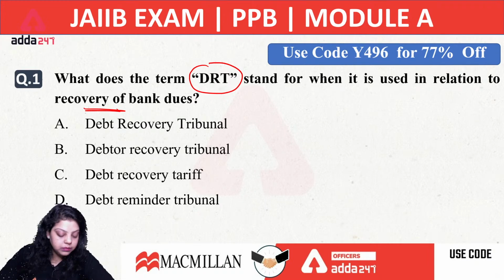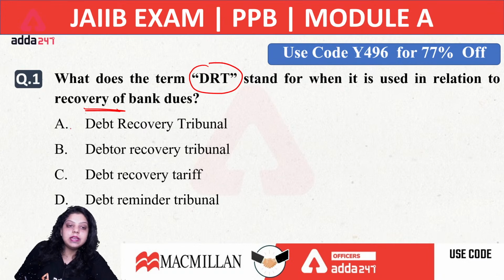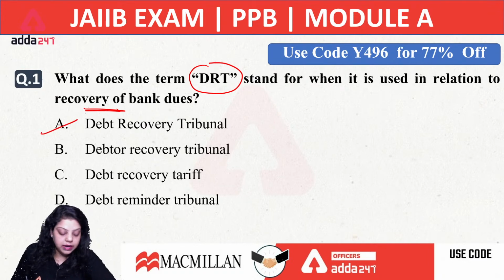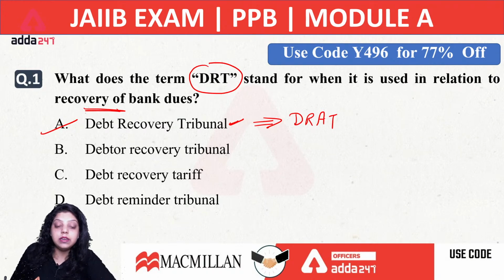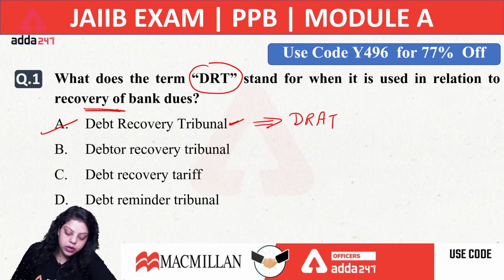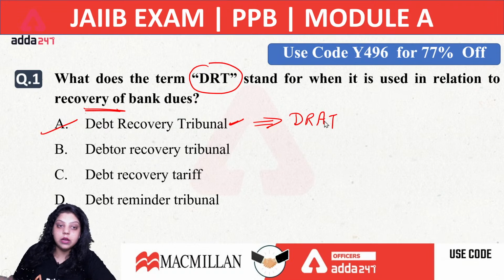So one of them is DRT. Nisha is saying A is the correct option. Sheikh is also saying A. Good morning, Ananta. The right answer is A, that is debt recovery tribunal. This is the method of recovering bank debts from the customer. The higher authority above DRT is DRAT, which stands for Debt Recovery Appellate Tribunal. So the right answer for the first question is option A.